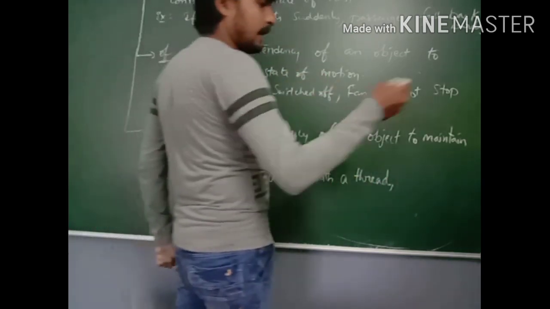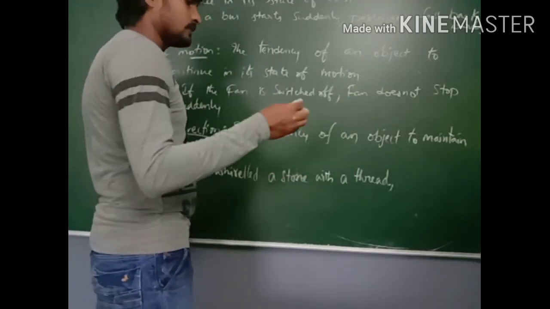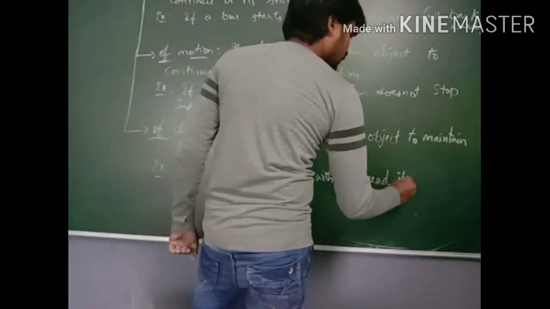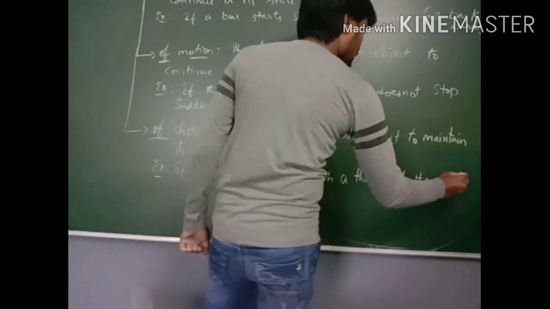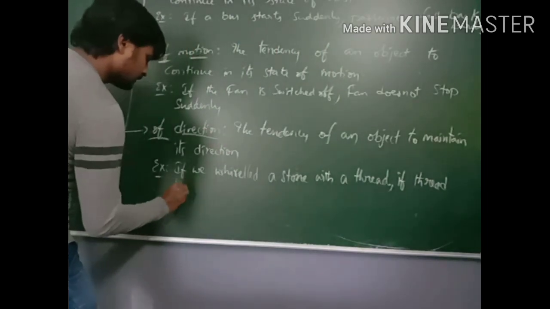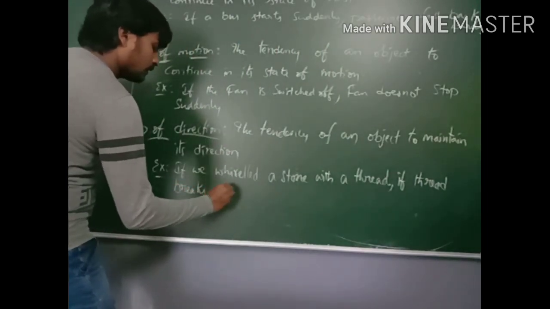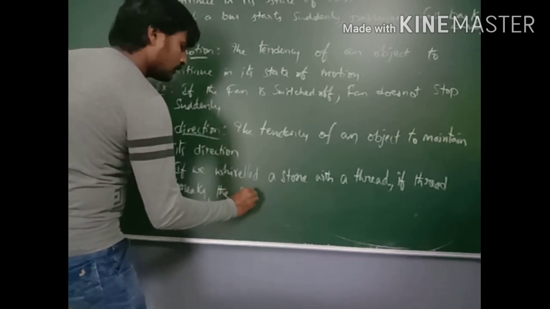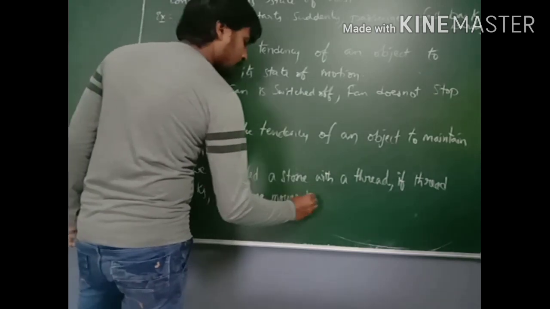That stone continues its rotatory motion. So suddenly if the thread breaks, then the stone moves tangentially.